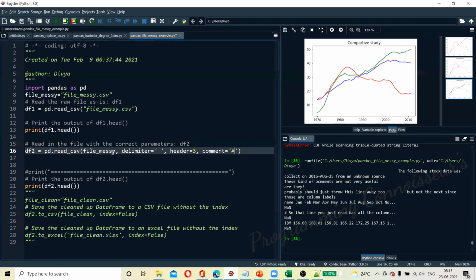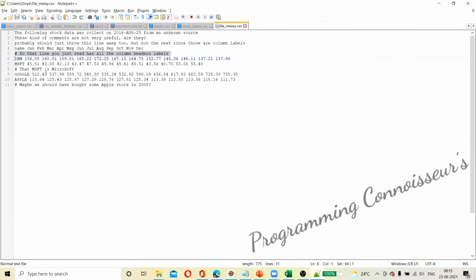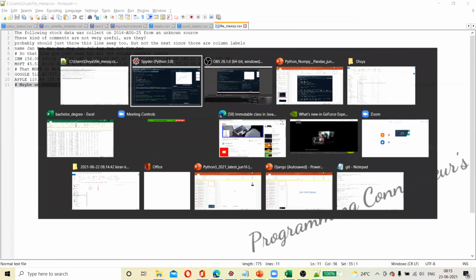So you are telling the data frame that comments are there, so with this one, neglect it. It will neglect the data. It will neglect the 5th row, 8th row, and 11th row. So it will not read that data.